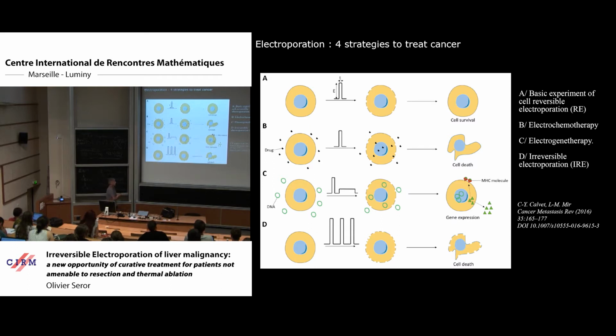And when the cell loses its membrane function, it dies mainly by apoptosis.